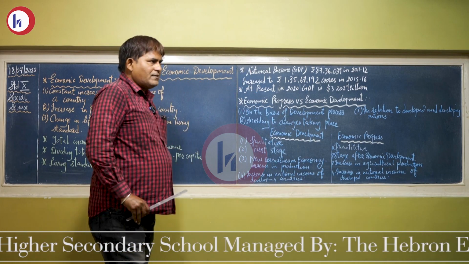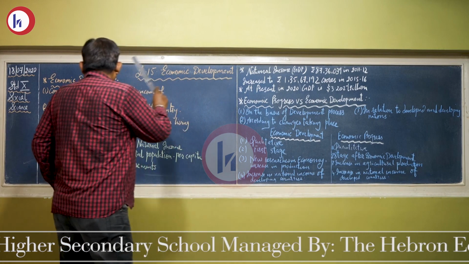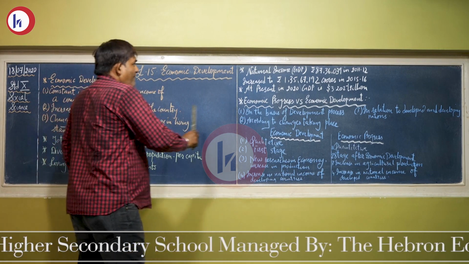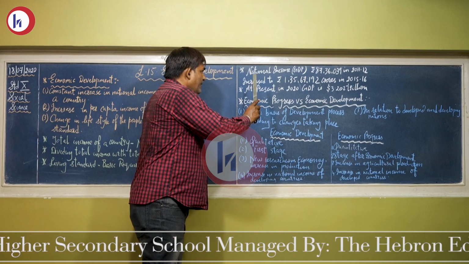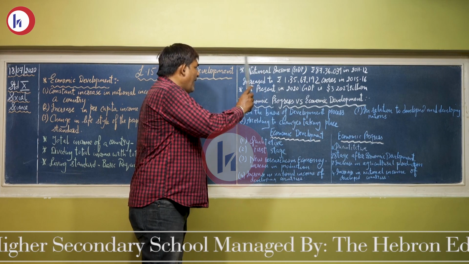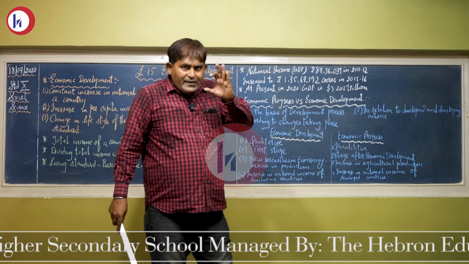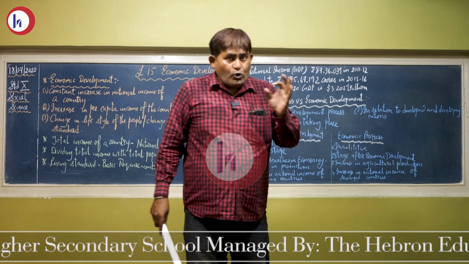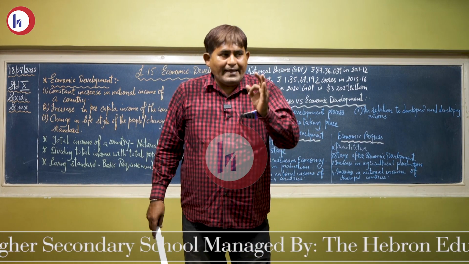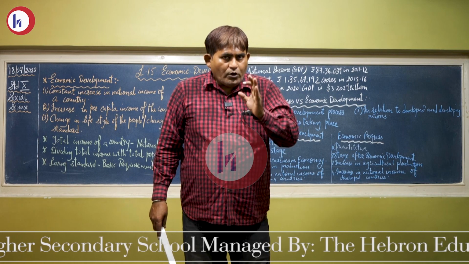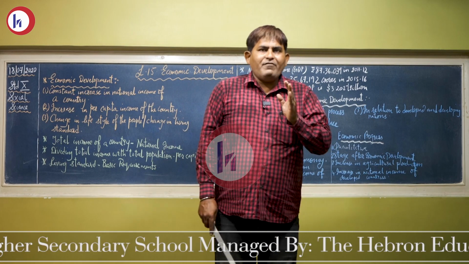Now, dear students, today I have explained two topics, that is economic development, national income, that is GDP, and economic progress. From these two topics, the questions that can be asked in the exam: What do you mean by economic development?